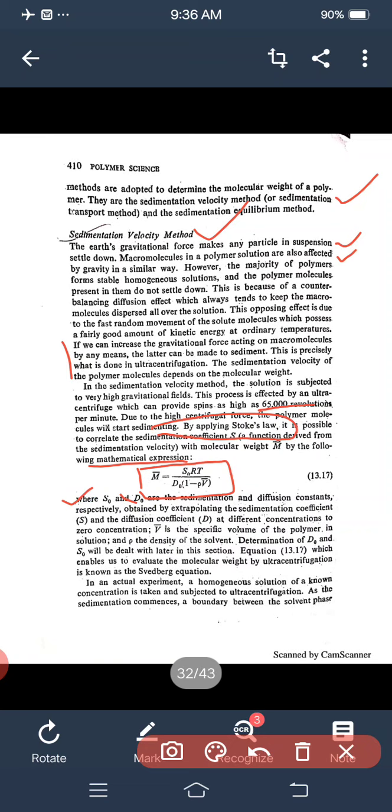V bar is the specific volume of the polymer in solution and rho is the density of the solution.